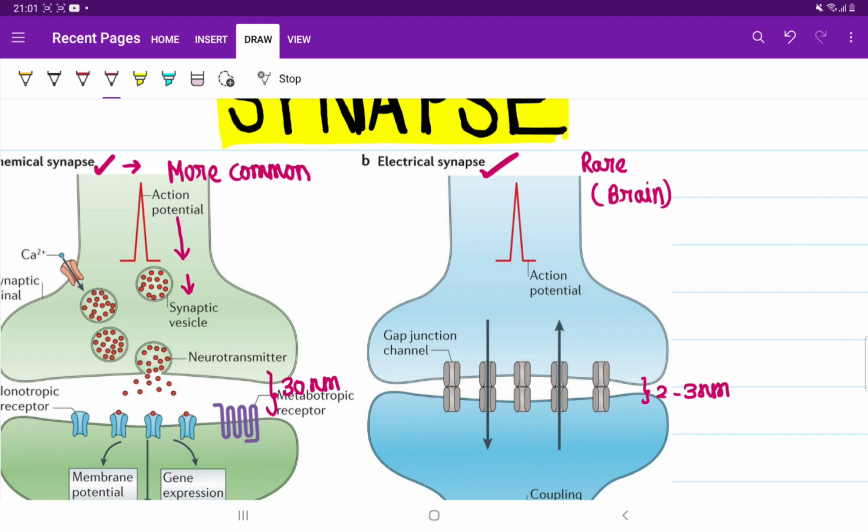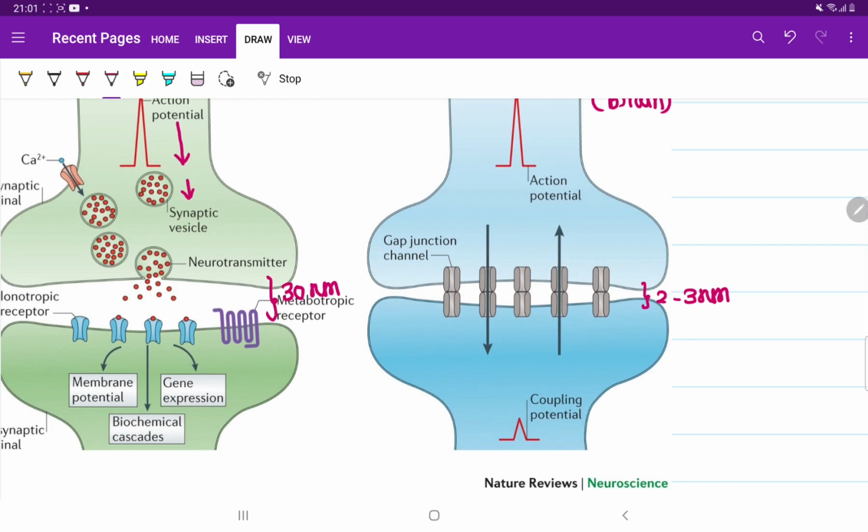Actually, in the electrical synapse, the neurons are so adjacent, so near, that gap junctions are present between the presynaptic and postsynaptic neuron. We have discussed what a gap junction is, students. A gap junction is a kind of cell junction. Through the gap junction, the nerve impulse is transmitted directly from the presynaptic neuron to the postsynaptic neuron.